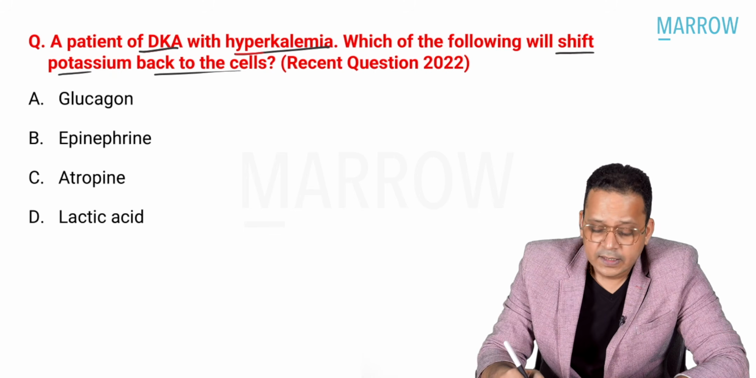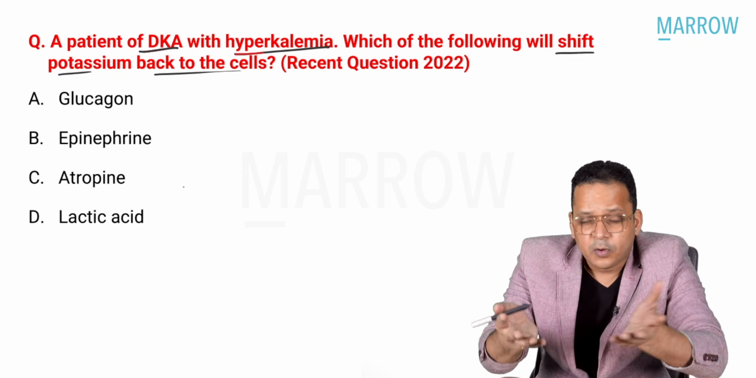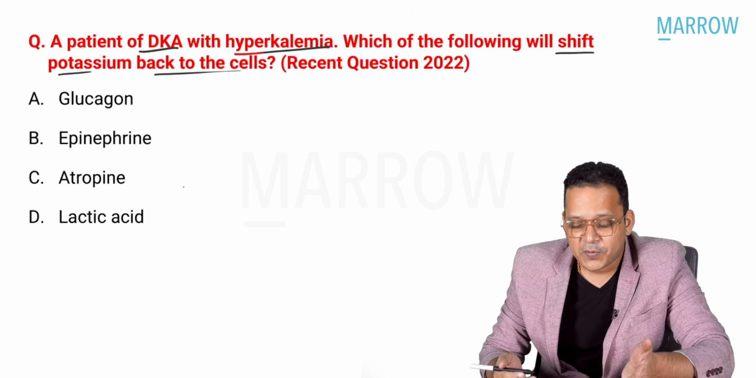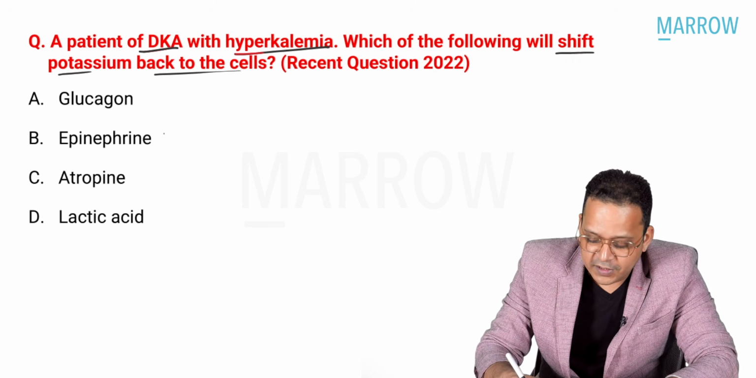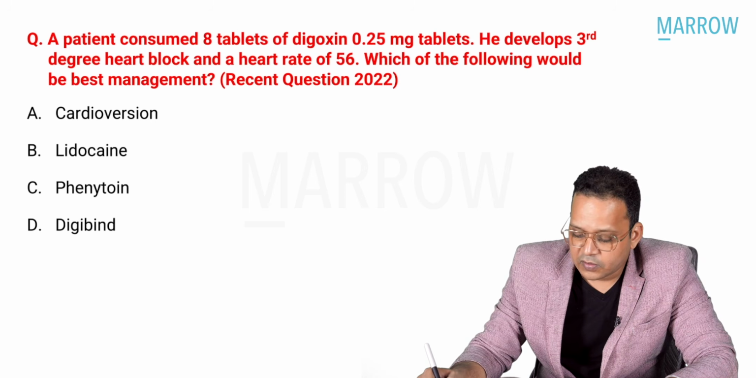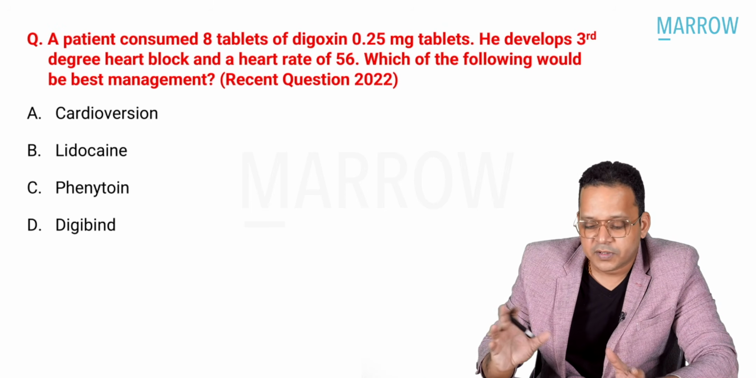So if you know this much, that beta 2 receptors move potassium into the cell, then you could have answered this. Now the ball is in your court, guys. Tell me, what is the answer? Indirectly, which one stimulates beta 2 receptor? Your answer is epinephrine. So it's not a difficult one. See, a lot of times you have to manage the answer by correlating different concepts.